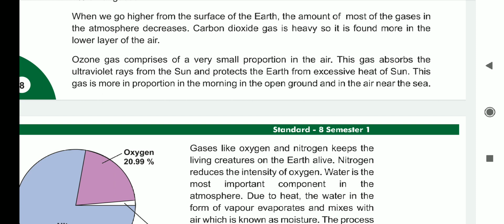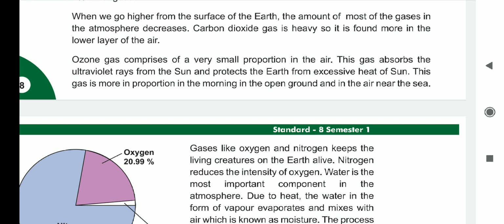what is the good thing about this ozone gas, how it helps us. Because it absorbs the ultraviolet, suppose 100% rays are coming towards the earth, it absorbs around 90 percent of the heat and sends it back towards space, and only a few percent of the sun's rays reach us, which is good for the biosphere also.